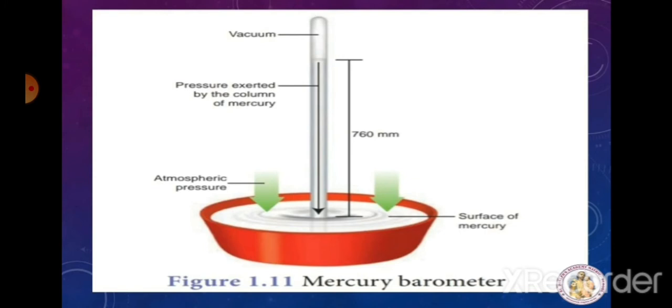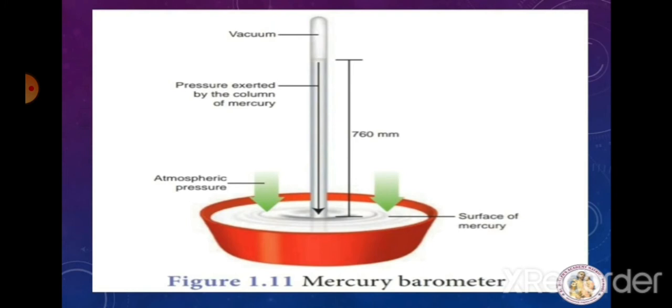If the air pressure increases, it pushes more of the mercury up into the tube, and if the air pressure decreases, more of the mercury drains from the tube. As there is no air trapped in the space between the mercury and the closed end, there is vacuum in that space. Vacuum cannot exert any pressure, so the level of mercury in the tube provides a precise measure of air pressure, which is called atmospheric pressure.